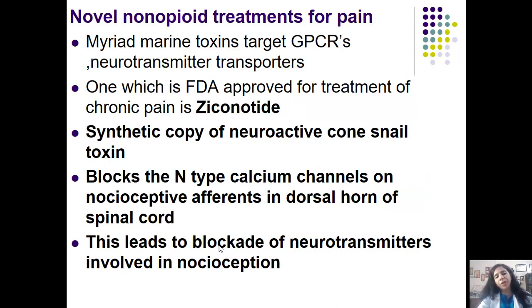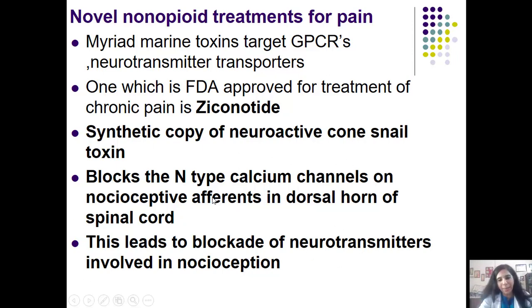Now we come to another new drug which has recently joined the kitty, and the name of the drug is ziconotide. It's a non-opioid basically, and we have come to know recently that marine toxins, snail toxins, target the GPCRs, act on the neurotransmitter transporters, and inhibit the release of the pain-producing neurotransmitters. One which is FDA approved recently for the treatment of chronic pain is ziconotide, and it is nothing but a synthetic copy of the neuroactive cone snail toxin.